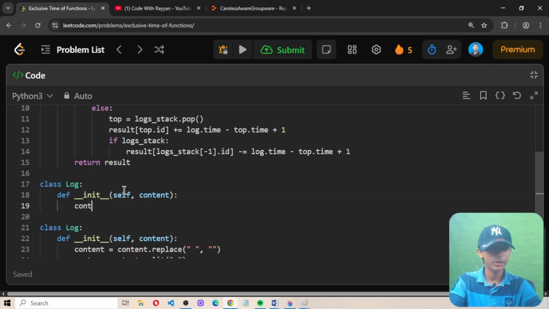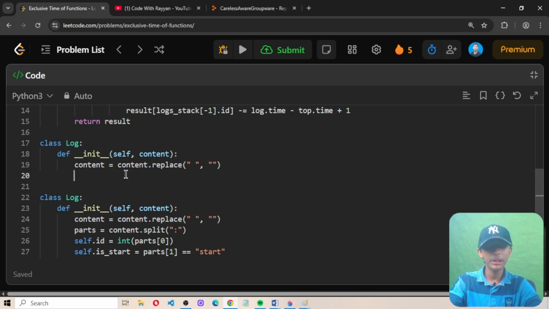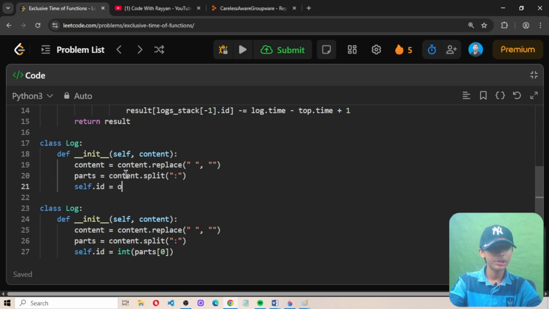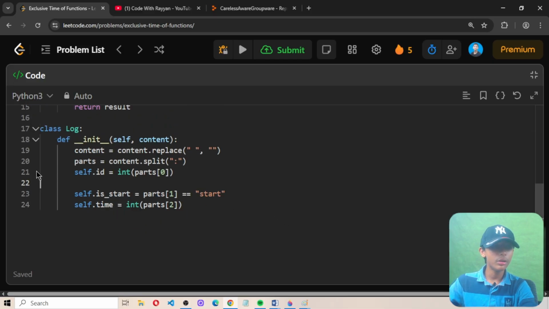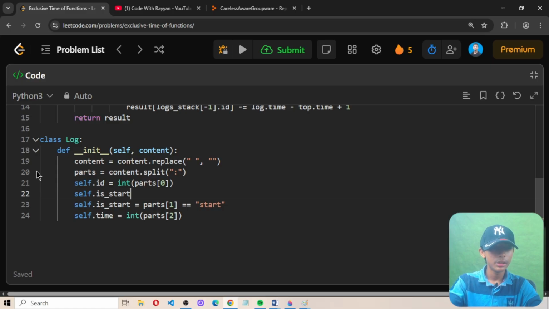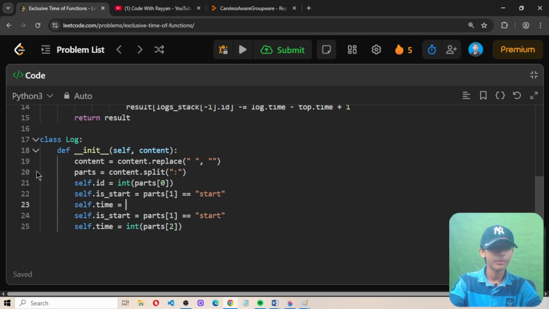Self, comma, content, in which you define content equals content.replace with double quotes, then a space in double quotes, and in the second pair of quotes give no space. Now press enter, define parts equals content.split on a colon in double quotes. self.id equals int(parts[0]). Then self.is_start equals parts[1] equals equals start. Then self.time equals int(parts[2]). So we have written all the code.